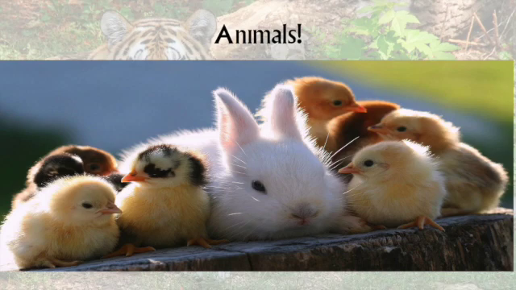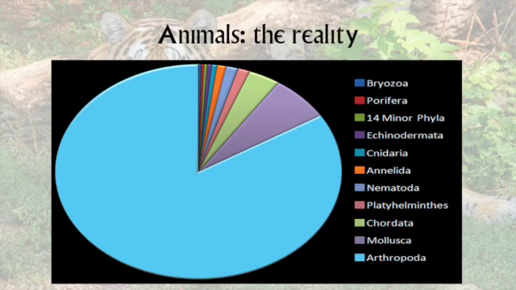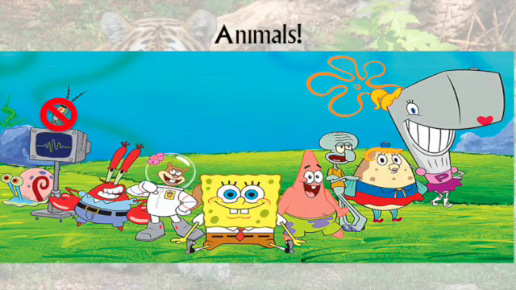Aren't they adorable? But the fact of the matter is all these animals I just showed you are just a very small part of the total diversity of animals. Looking at this pie chart, you can see how very small our vertebrate slice is. This green slice here is for all the chordates, which includes the vertebrates. And most of that slice is made up of fishes. Perhaps a better representative image of animal diversity lies in the next picture.